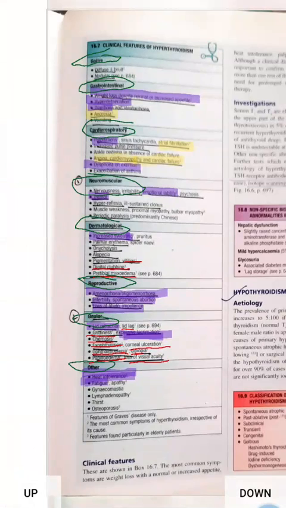So in goiter, goiter can be diffuse or nodular. If there is a bruit, then it is Graves' disease.